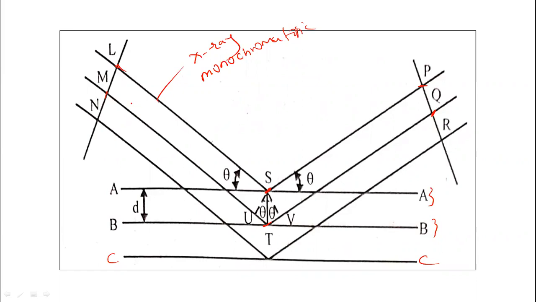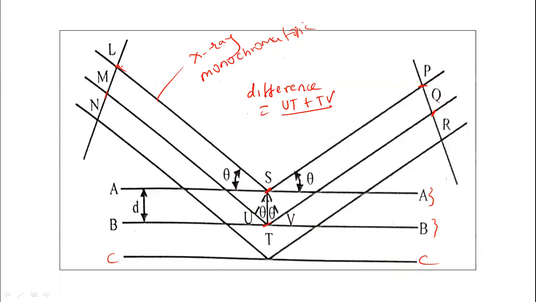So what is the difference between the path MTQ and LSP? To find that out, first let us draw the perpendiculars SU and SV. That difference is equal to the difference in the path, which is UT plus TV.